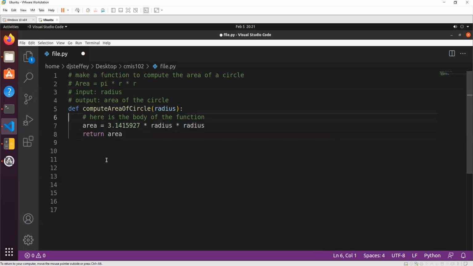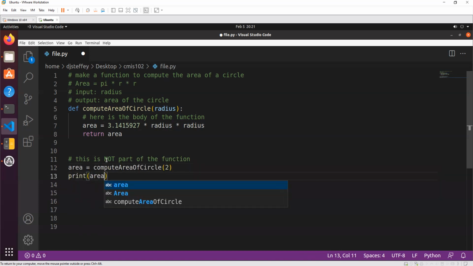So as I said, when it's tabbed over, it's part of the function. Now when it's not tabbed over, this is not part of the function. So let's say this area is equal to compute the area of a circle of, say, radius 2. Now let's print the area.